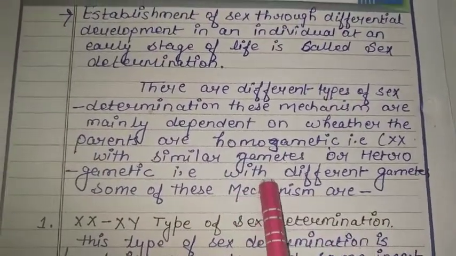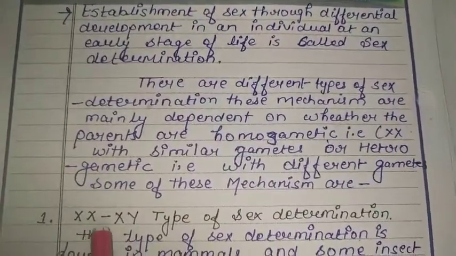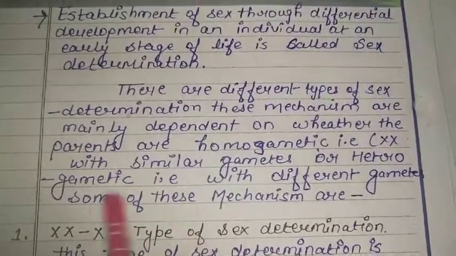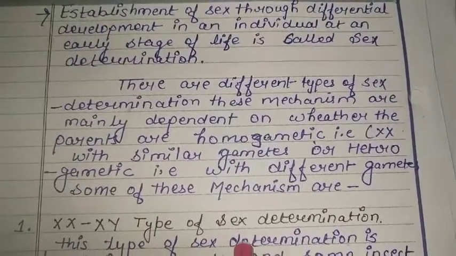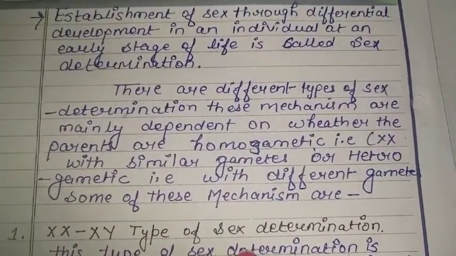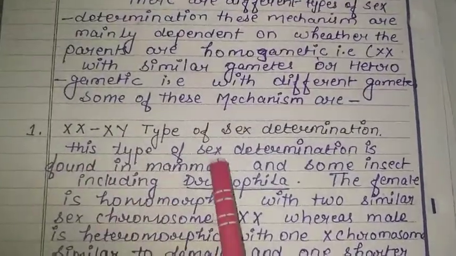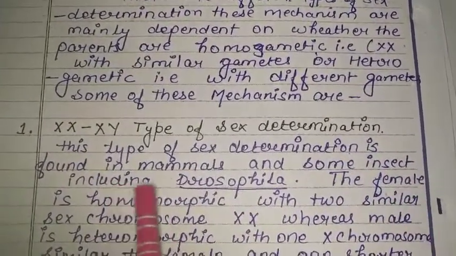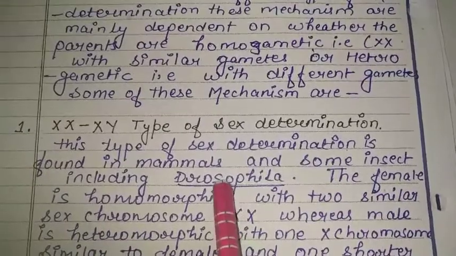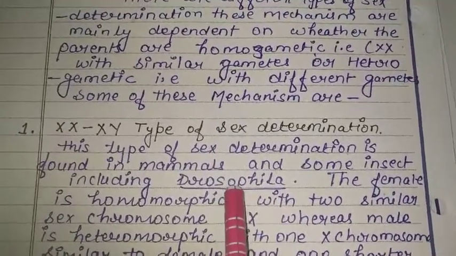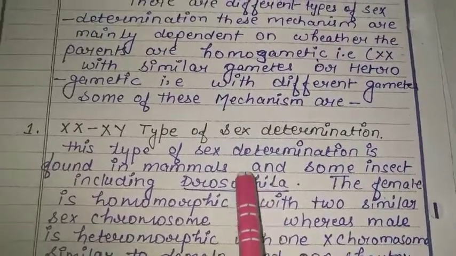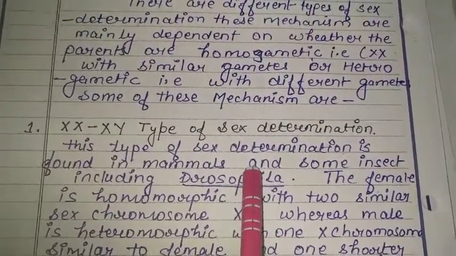Some of the mechanisms are as follows. First of all, XX-XY type sex determination. It is the most important and commonly known sex determination in humans. This type of sex determination is found in mammals and some insects, including Drosophila. See, this is one of them, Drosophila melanogaster, which is an experimental housefly used by Morgan.